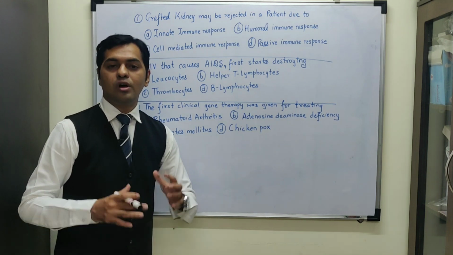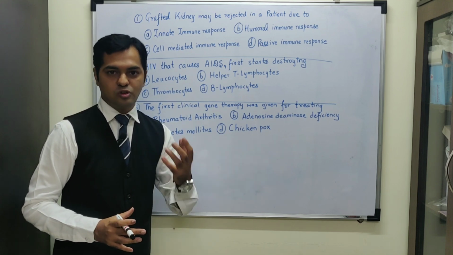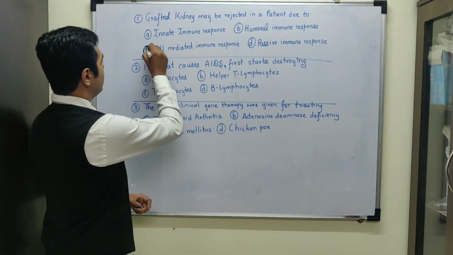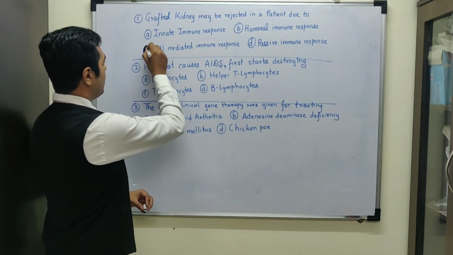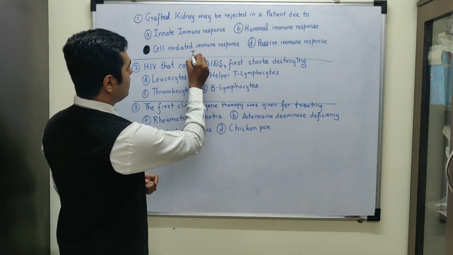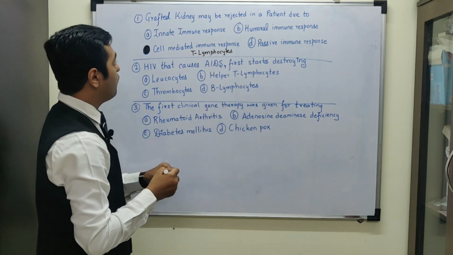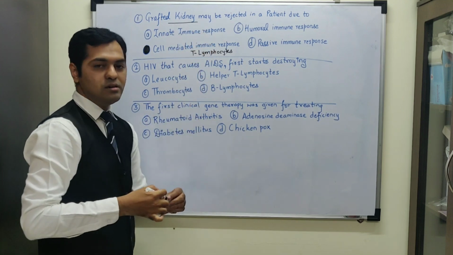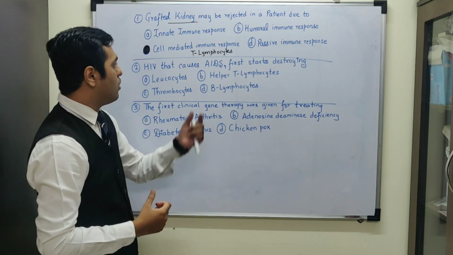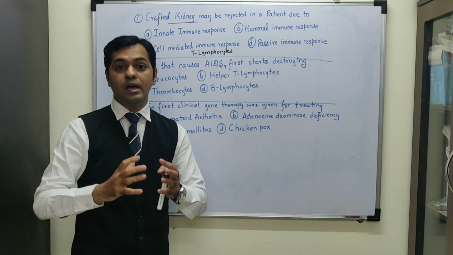Now remember future doctors, for any organ transplantation question, if they ask which immune response is responsible for rejection of that particular organ, then the correct option will be cell mediated immune response. As we are aware, cell mediated immune response is mainly carried out by the T lymphocytes, and T lymphocytes produce clones of cells whenever a foreign organ enters into our body, whether it is a foreign body or a particular foreign organ.